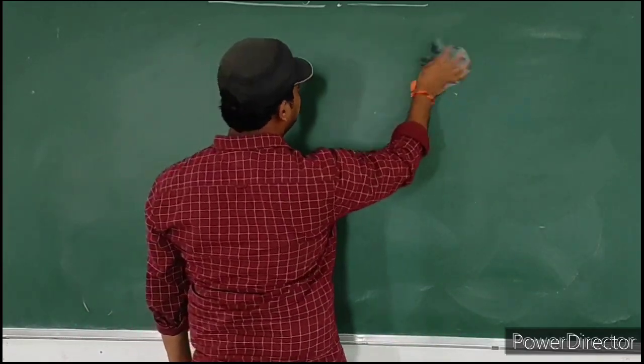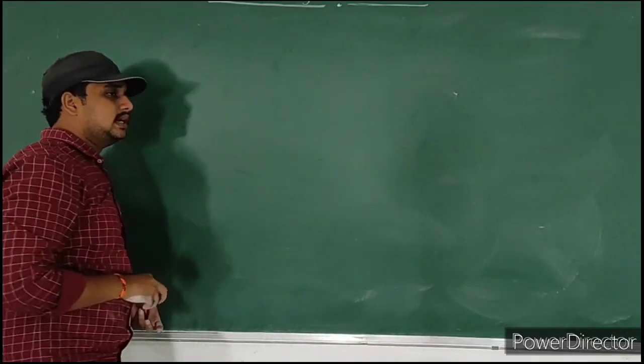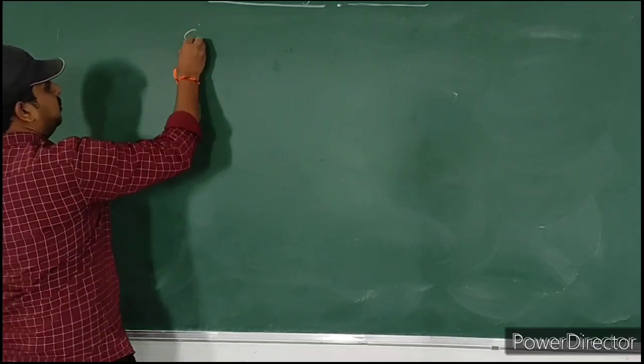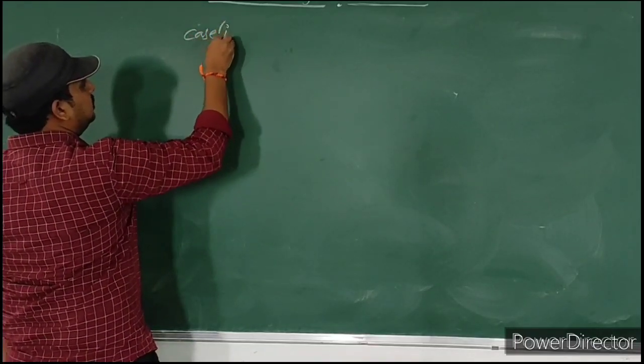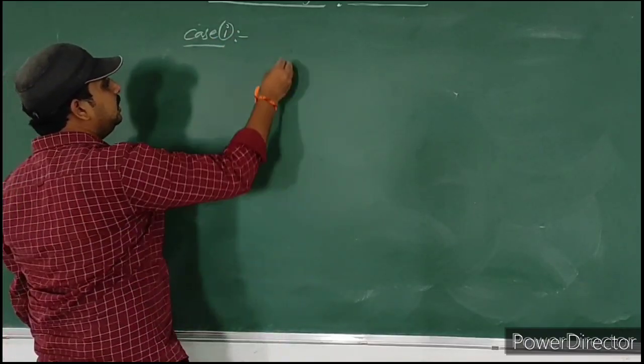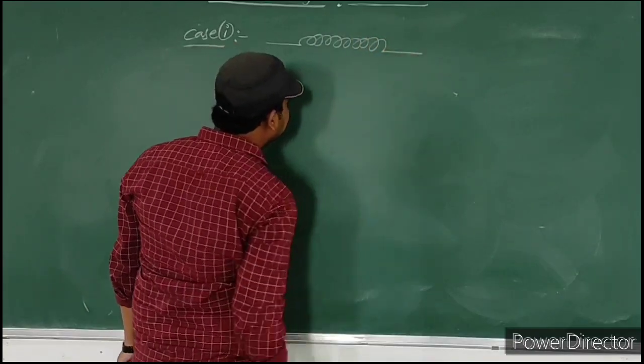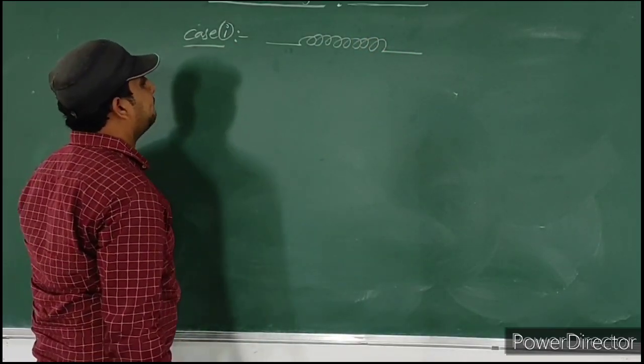The self-induced EMF opposes the change of current. How it opposes, I will discuss now. Case 1. So this is an inductor.